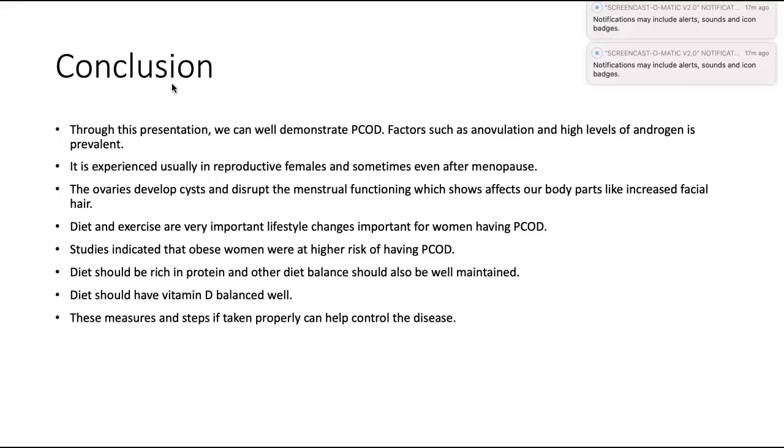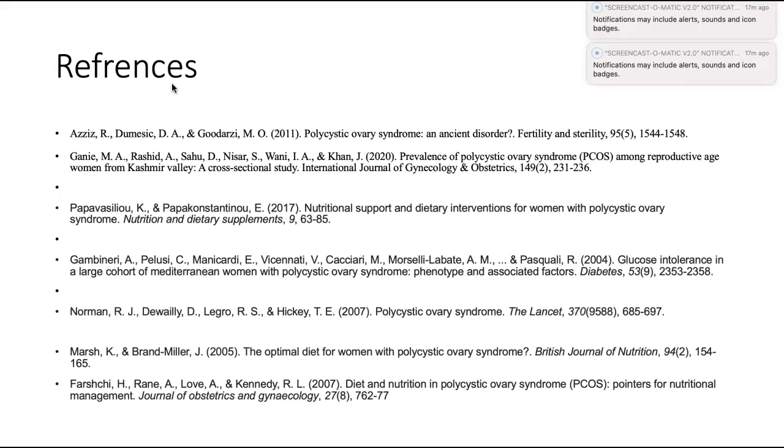Diet and exercise are very important lifestyle changes for women having PCOD. Studies indicated that obese women were at higher risk of having PCOD. Diet should be rich in protein and other diet balance should also be well maintained. Diet should have vitamin D balanced well. These measures and steps, if taken properly, can help control the disease.